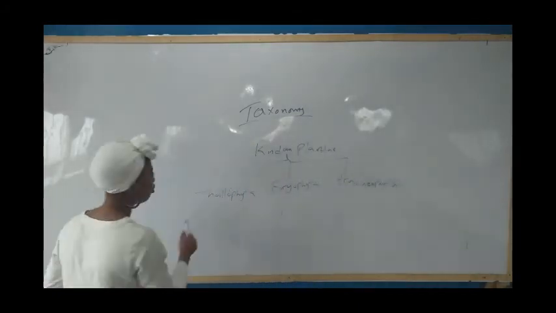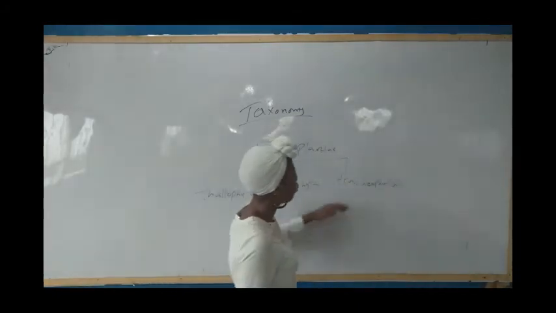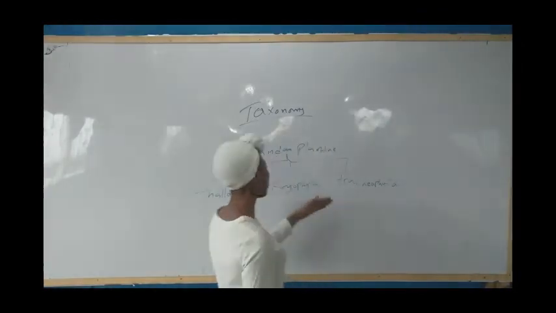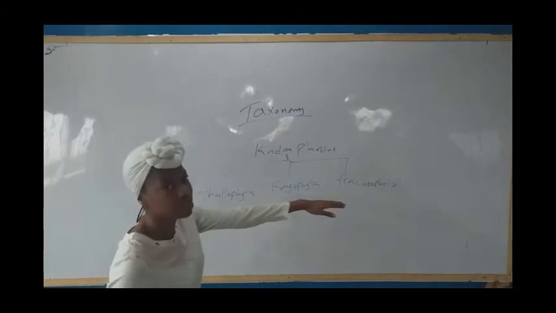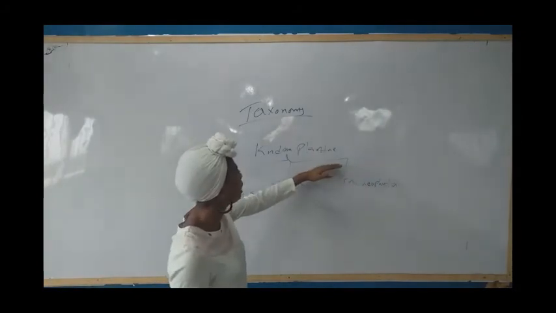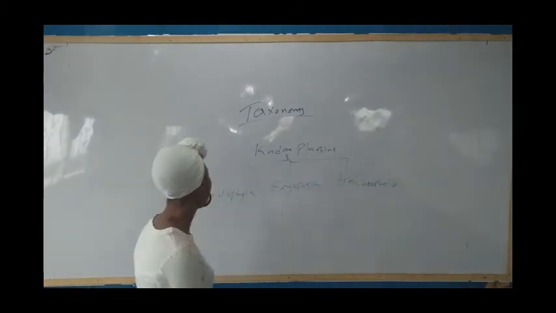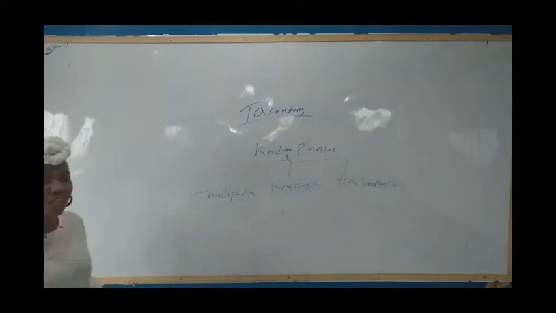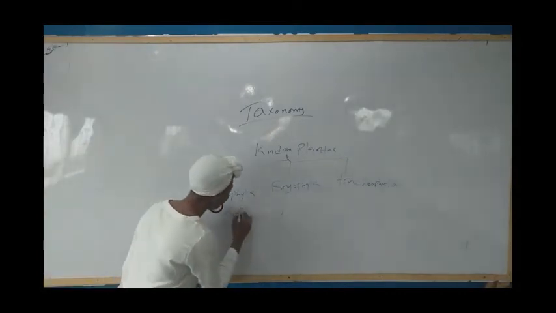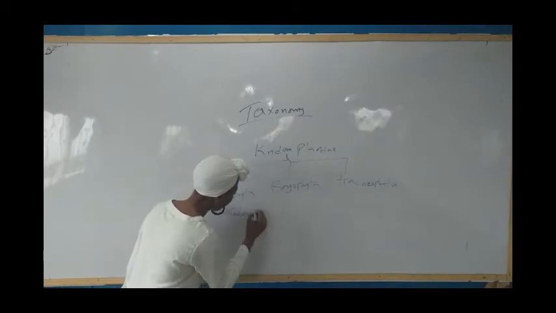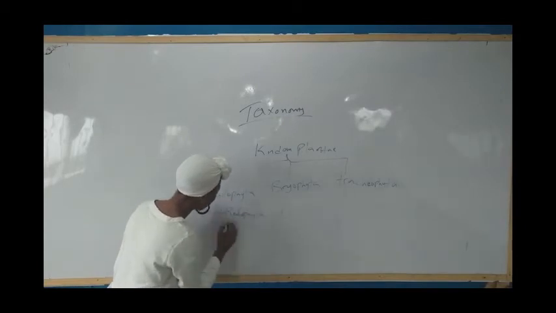Now we have what? Thallophyta, Tracheophyta, and what? Tracheophyta. So now let's look at these three phyla. Under the Thallophyta, what are the organisms we have? We have other divisions. We have Chlorophyta.